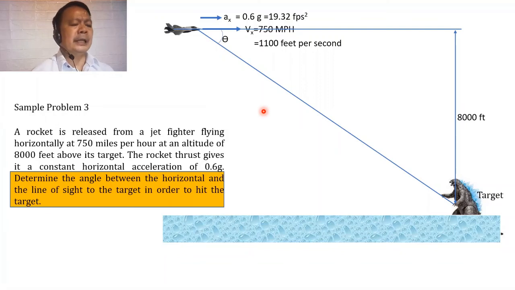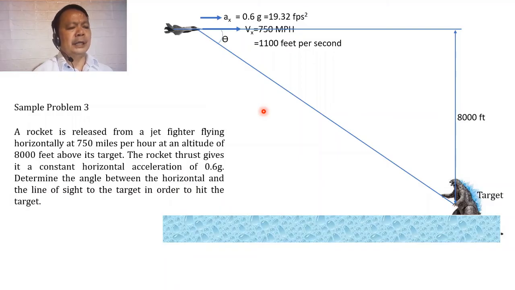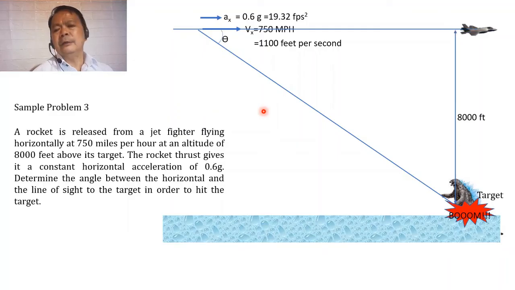Okay, and what will happen? Ano ba mangyayari kapag na-release natin? Parang ganito yung mangyayari, no? Subukan natin na mag-release ngayon ng rocket and see what will happen to the target. Ito yung mangyayari. Okay, so a rocket is released, and then the target is hit by the rocket. The question is, at what angle, okay, bago i-release yung rocket, para masigurado na yung target ay tatamaan.